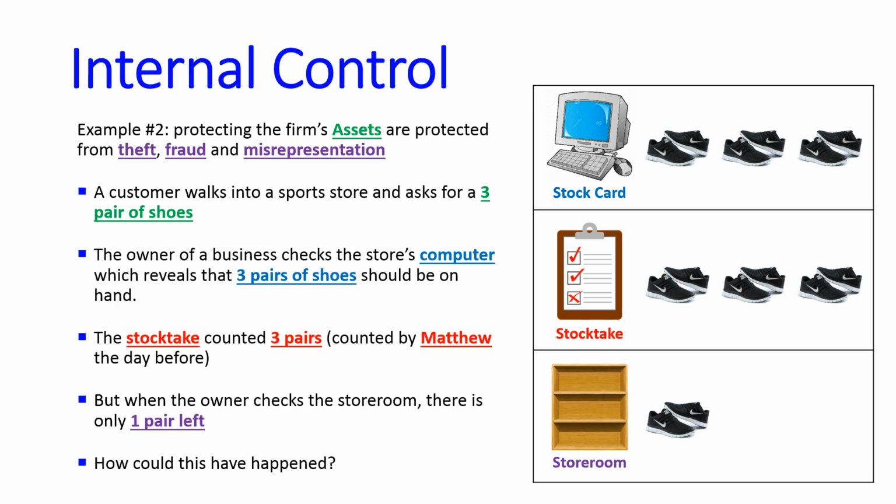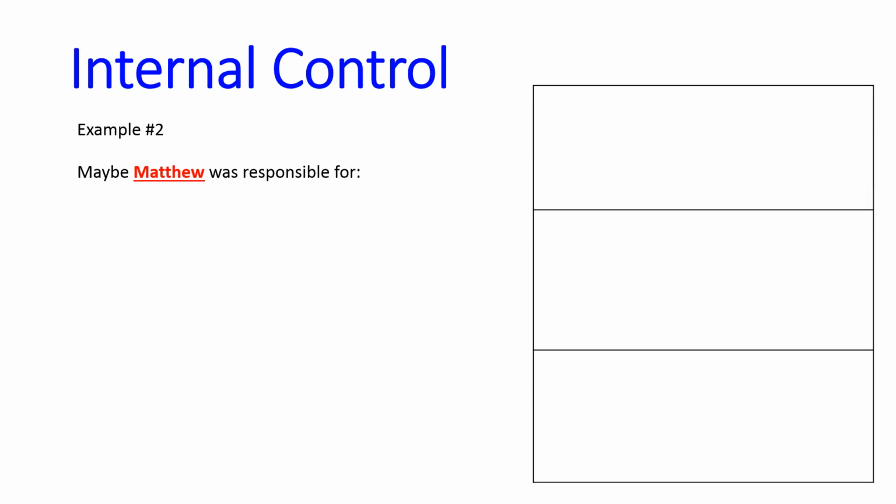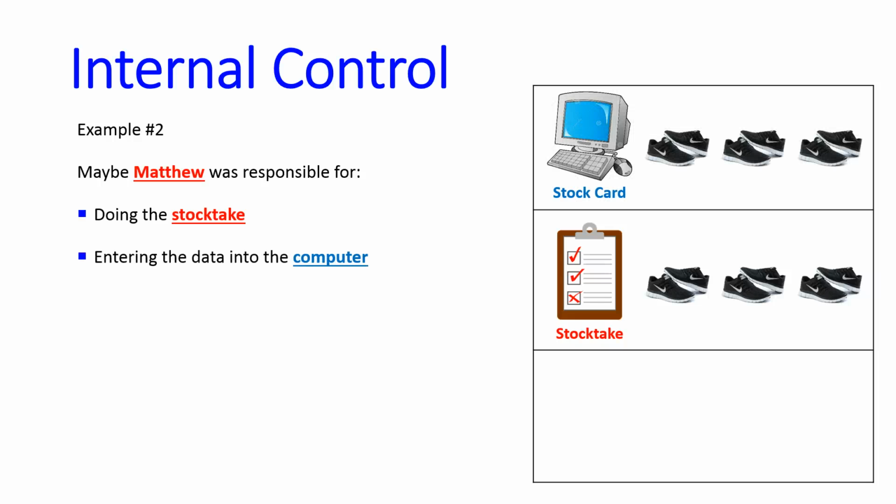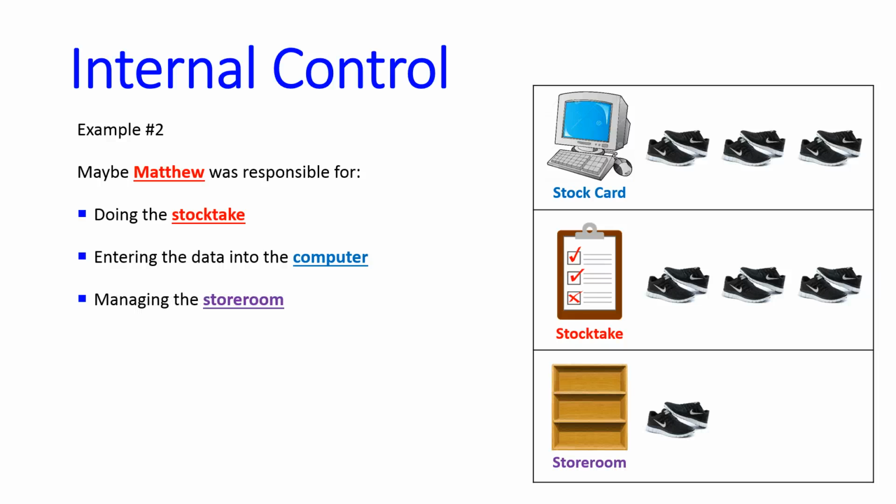to theft and fraud. So, for example, what if Matthew was responsible for not only doing the stock take, he was the one that counted, or at least said that there were 3 pairs on the stock take. He's the one that's in charge of putting that number into the computer, and he's also the person that's in charge of managing the stock room. So because he could have stolen these shoes and never ever reported it. He wouldn't have recorded it on the stock take, it wouldn't have gone in the stock card. So that would explain why the computer said we should have 3, and yet we only had 1 pair. So what we say is that this demonstrates a lack of control.